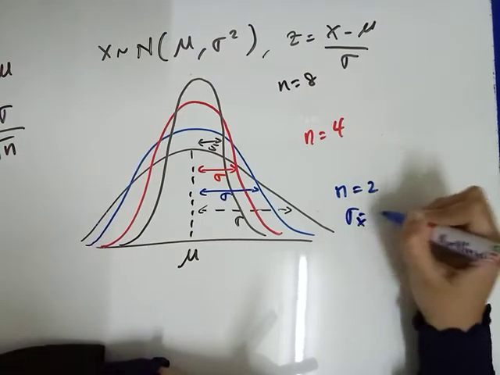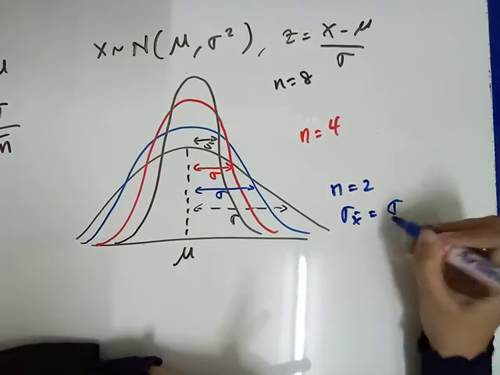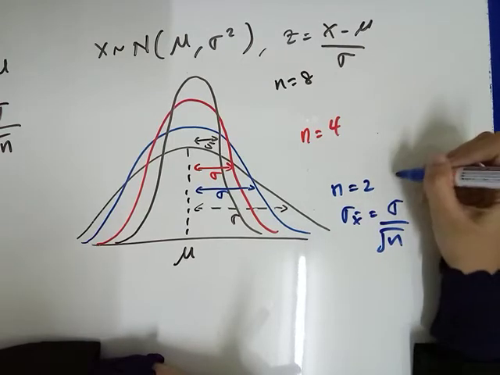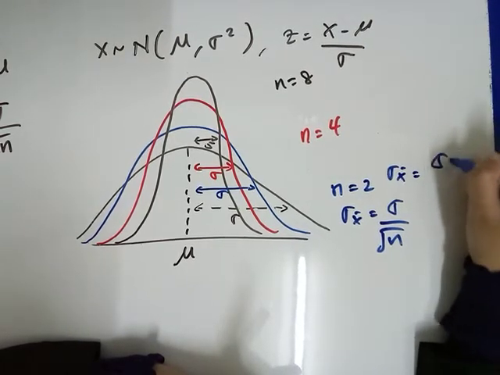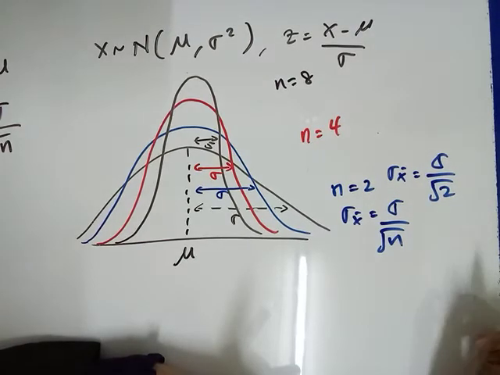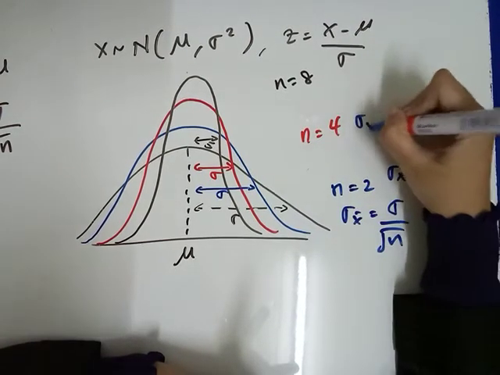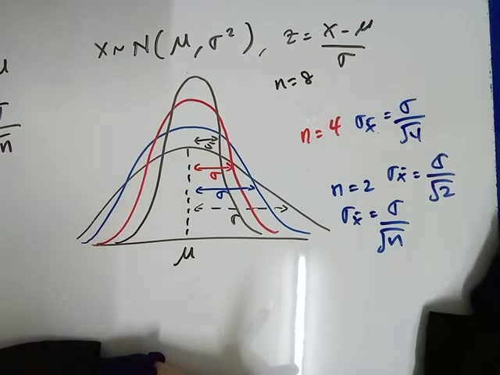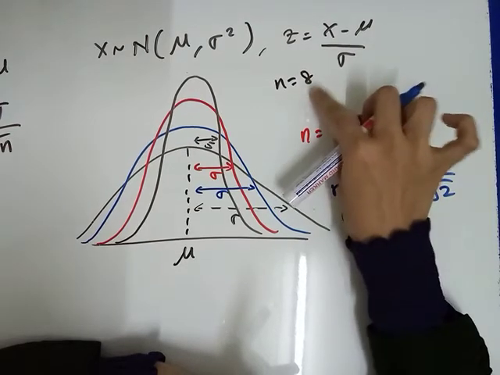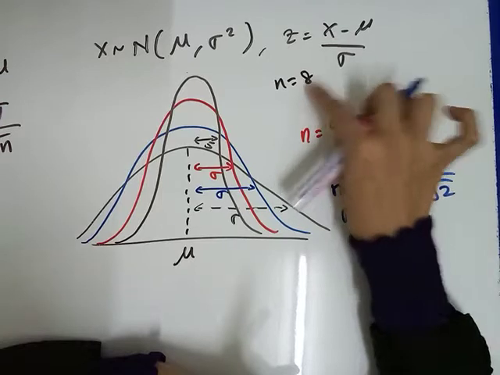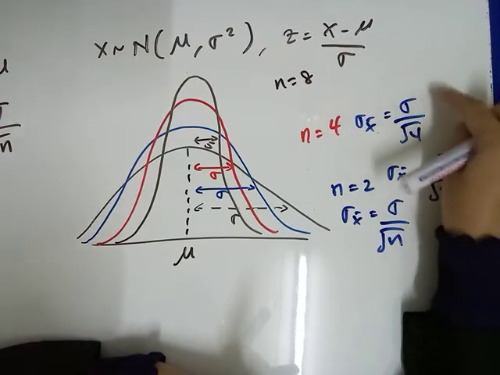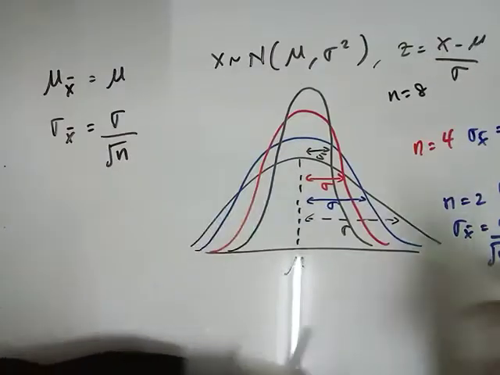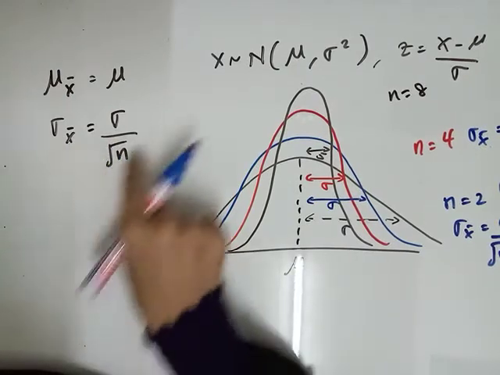Nak cari standard deviation of the sample mean by using formula standard deviation of the population divided by square root n. If we take sample n is 2, that means standard deviation of the sample mean is standard deviation divided by square root 2. If we take n equals to 4, standard deviation of the sample mean is equal to standard deviation of the population divided by square root 4. This one also, n equals to 8. Okay, substitute 8 into n. Standard deviation of the population will be given from the question. So that is why for the standard deviation of the sample mean, we use this formula.